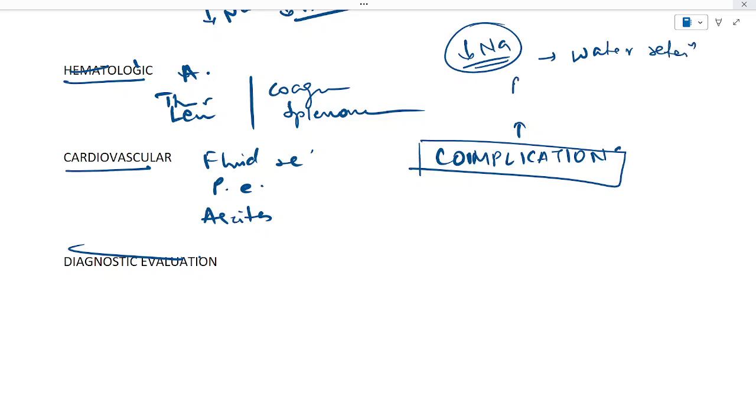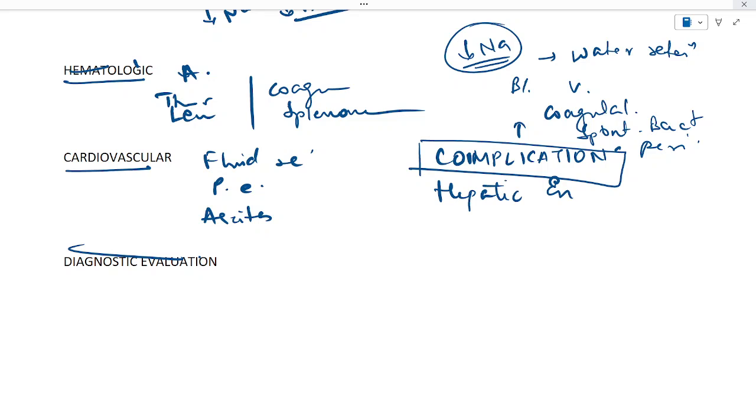There is bleeding from esophageal varices, coagulopathies developing, spontaneous bacterial peritonitis, and hepatic encephalopathy. Hepatic encephalopathy may be precipitated by use of sedatives, high protein diet, sepsis, or electrolyte imbalance. So that is about the complication part.